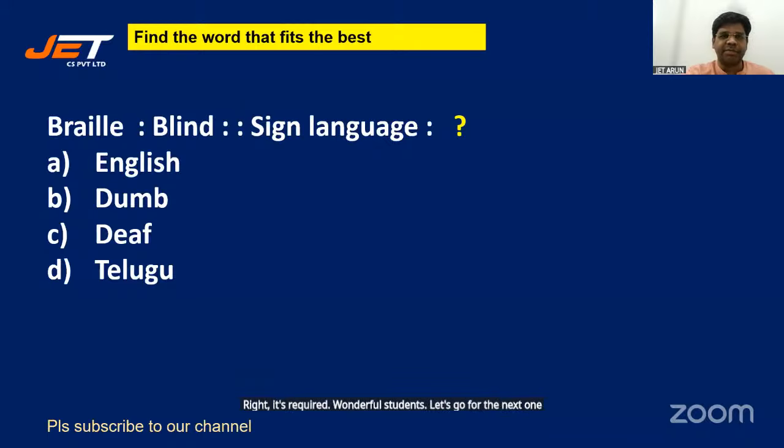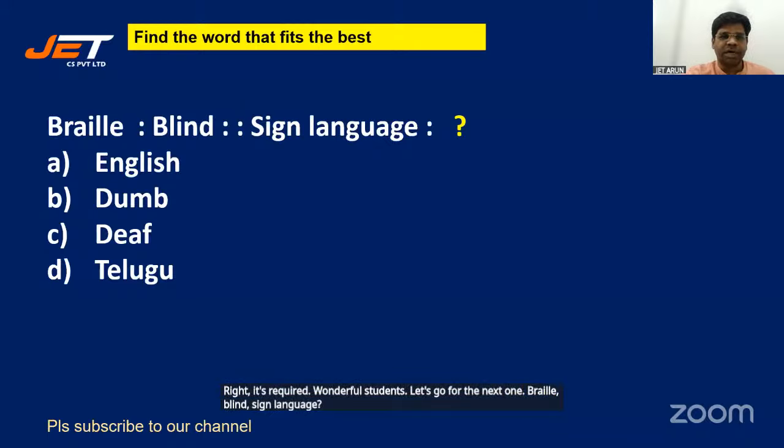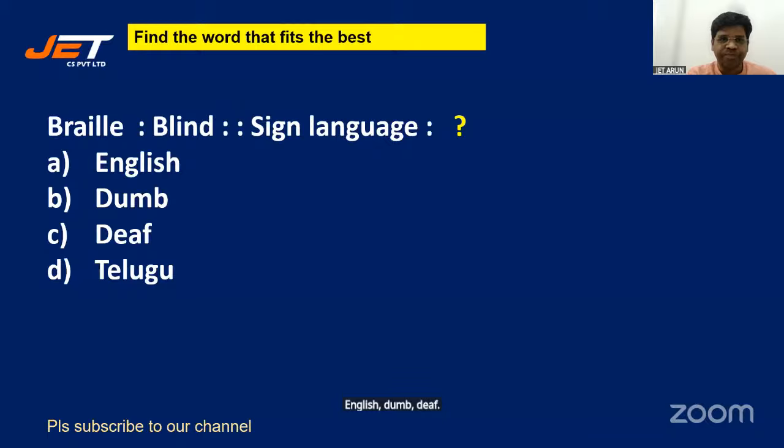Braille, blind, sign language, English, dumb, deaf, Telugu. Braille is for blind, sign language is for... I'll reveal the answer. It's deaf. All right. Deaf and mute, deaf and non-verbal use sign language. That's wonderful.